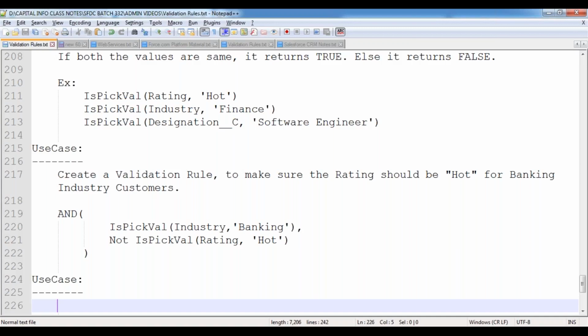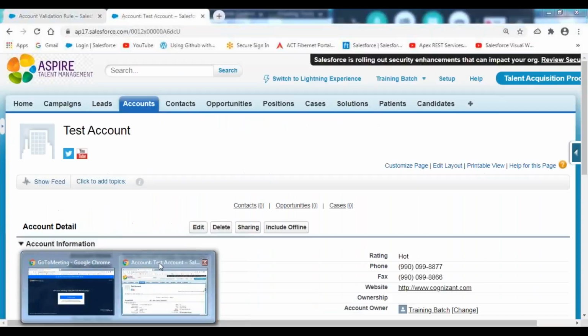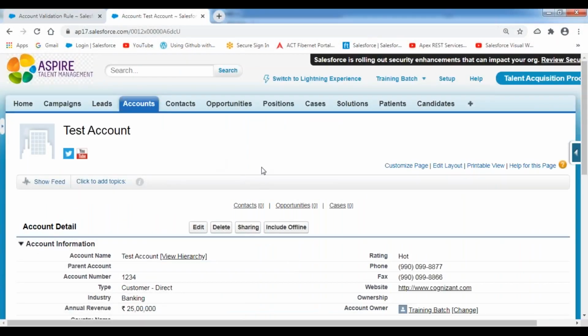If it is text, then we can use starts with. Like that, we will have some functions available over there. During the validation rules, we can select those functions. But the picklist will compulsorily have some options available, and from those we can choose.